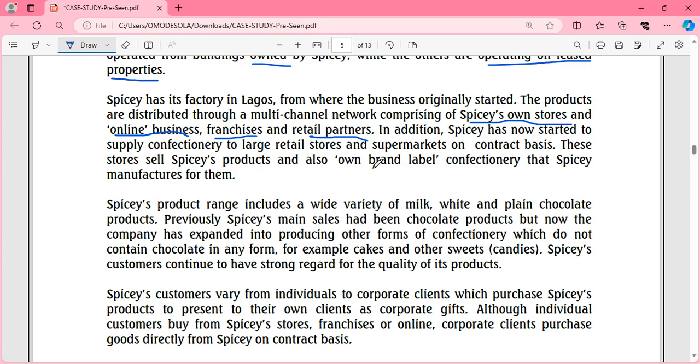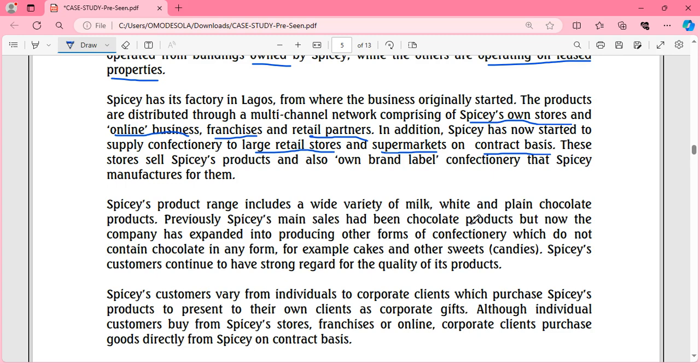And it didn't stop there. Now they are supplying to large retail stores, supermarkets, on contract basis. And the store sells the Spicy products and also own brand labeled confectionery that Spicy manufactures for them. So those stores are not only selling the products of Spicy, but also products that Spicy manufactured for them.